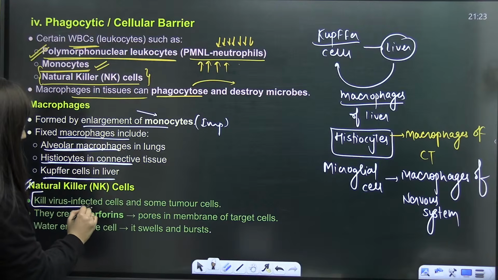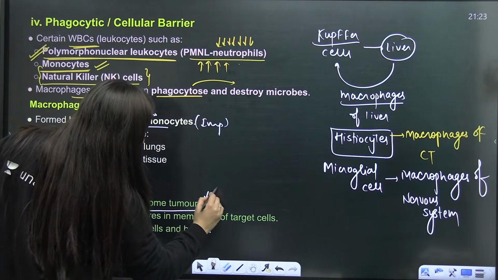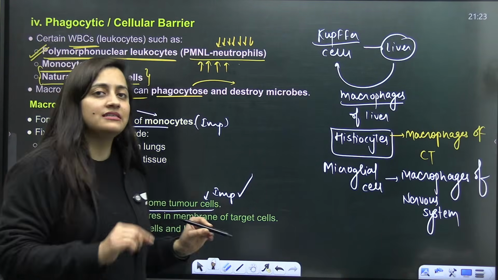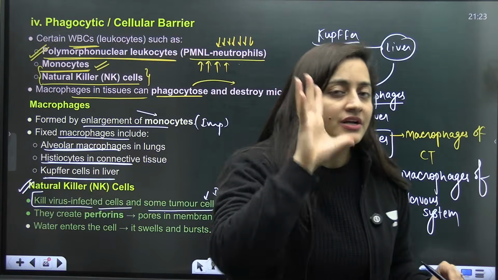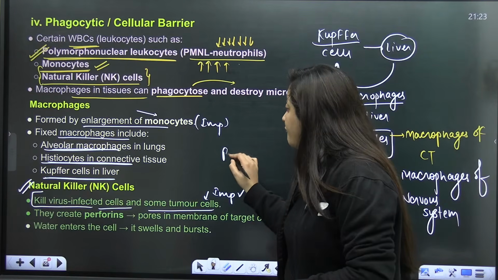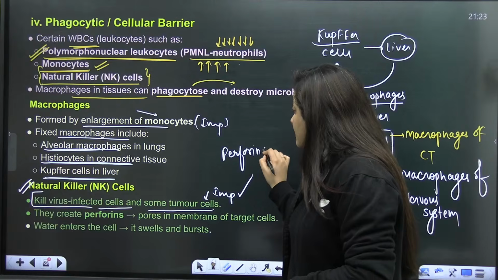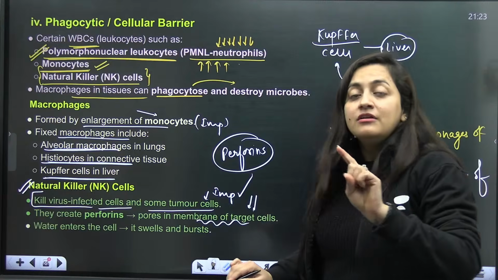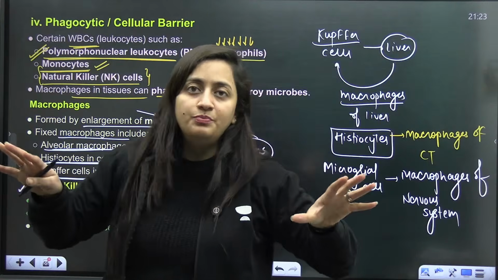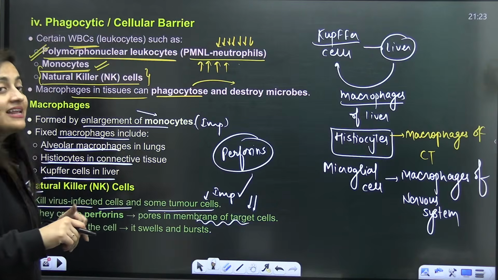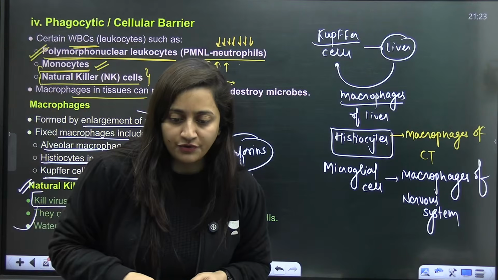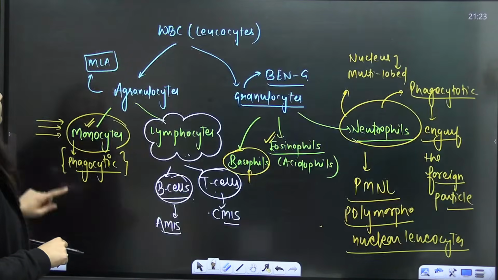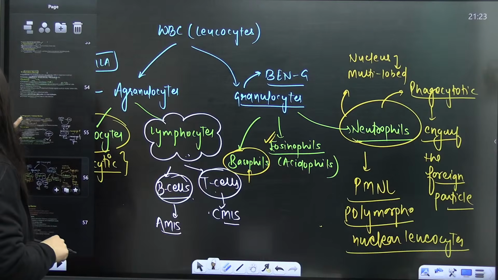Natural killer cells, they kill virus infected cell and some tumor cell. This line is important here. Okay, students. So these natural killer cells, they will kill that pathogen containing cell. So they form the perforins that will create the pores in that cell, right? Pores in the membrane of the target cell. The water will enter there, cell will swell, and it will just burst. That is how it works. Okay, granzymes also, this is the word that we use for it. Is that clear? So this is something that you have to remember. This is about the cellular barriers. So this is about the non-specific immunity.